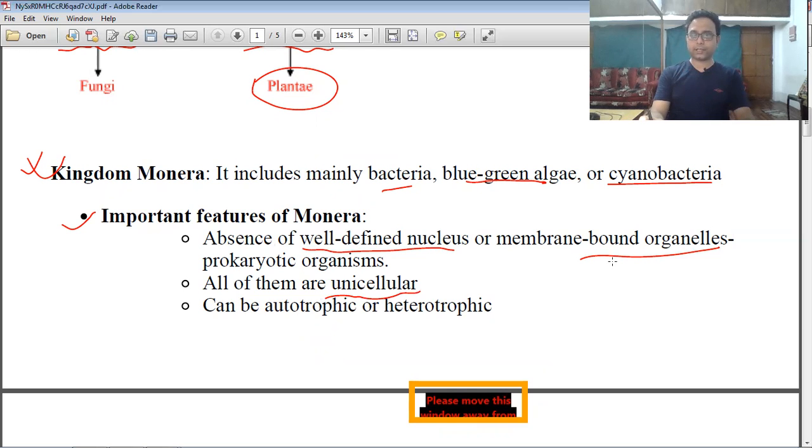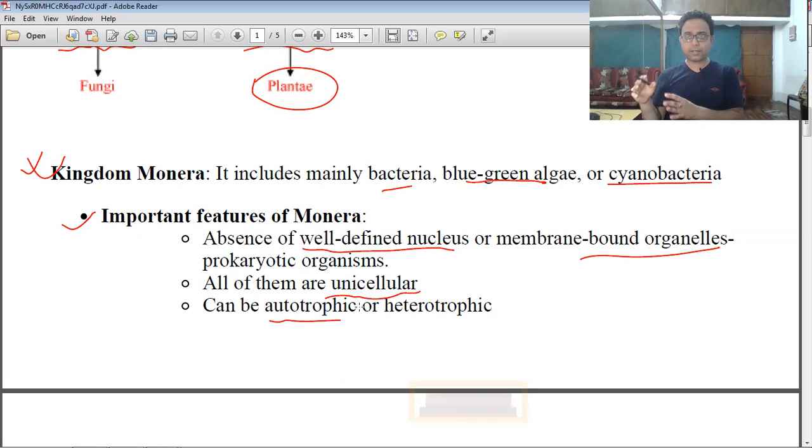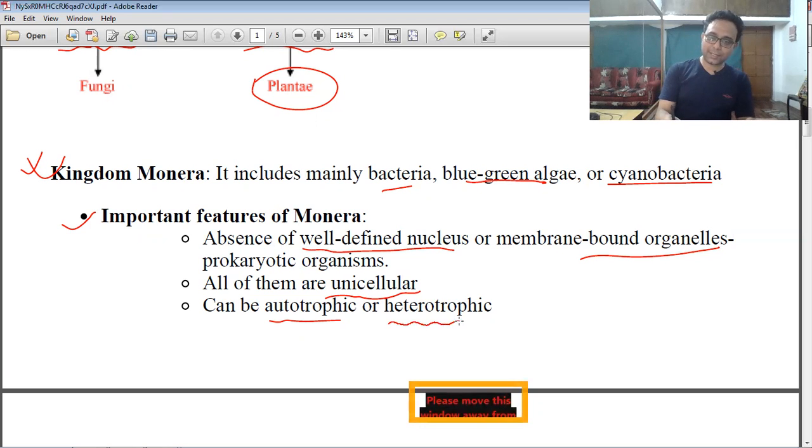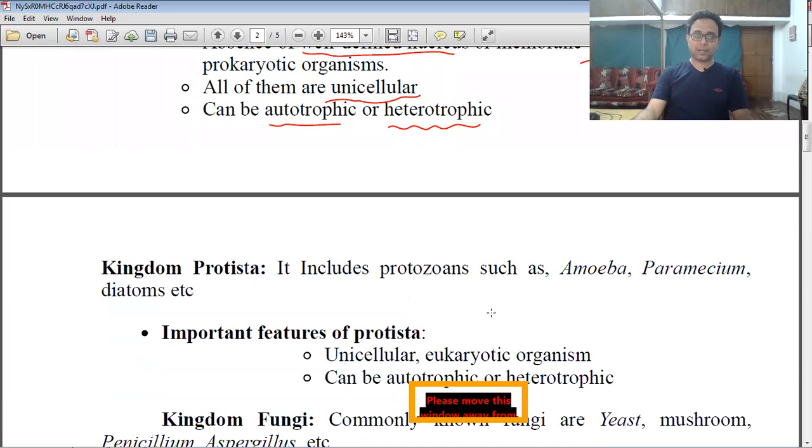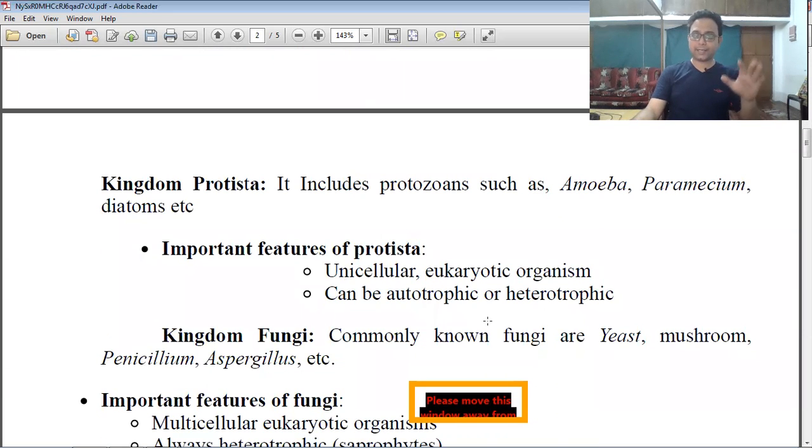And all the Monera are divided into two categories. Some are able to produce their own food, like the cyanobacteria, which are autotrophic in nature. But others, like the E. coli bacteria and lactobacillus, do not produce their own food, so they are heterotrophic in nature. Clear? Okay.